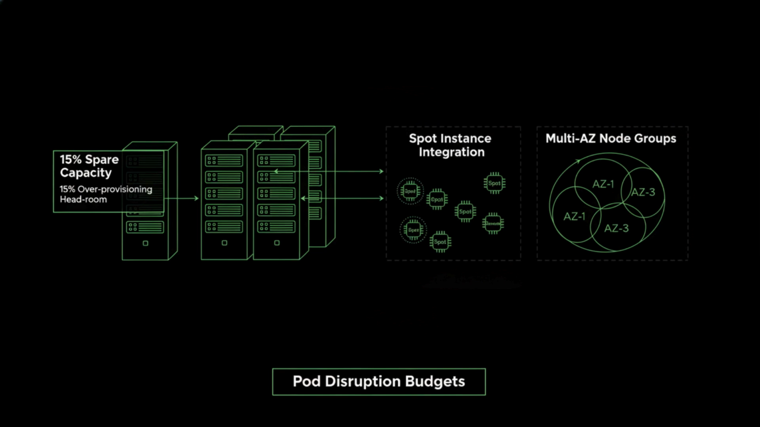Scaling pods is only half the battle. You must also scale the underlying infrastructure. A robust capacity plan includes a 15% headroom over-provisioning strategy to ensure that new pods have immediate space to land. We will discuss the use of mixed instance types and prioritized node groups to balance cost and availability.